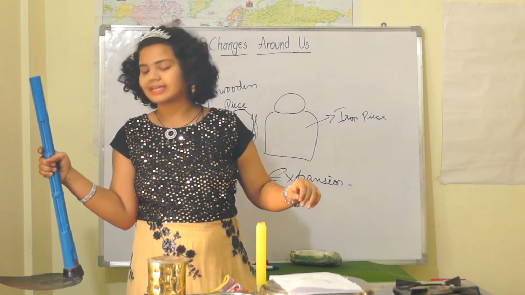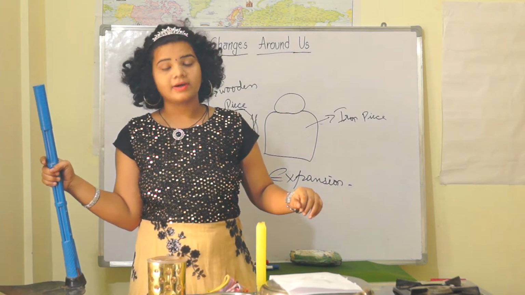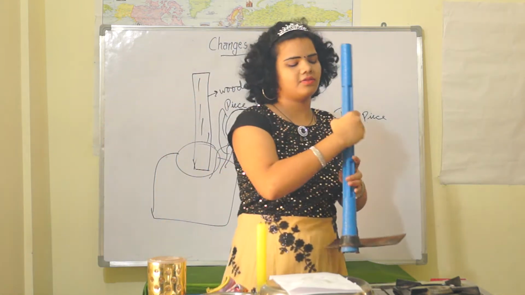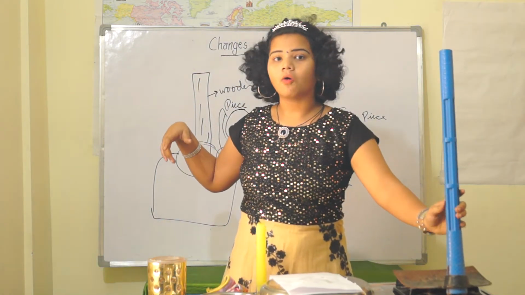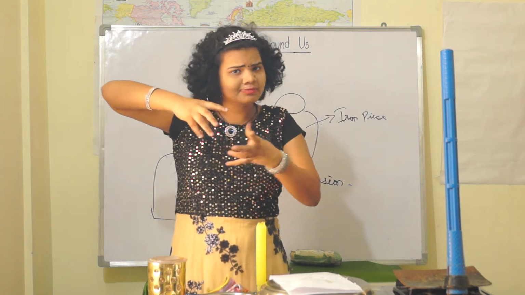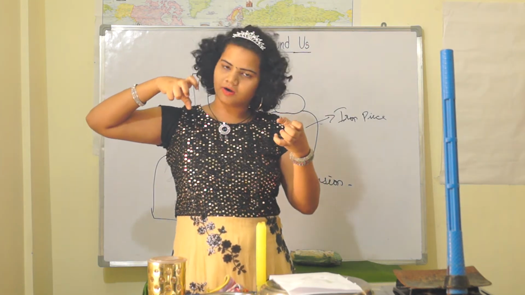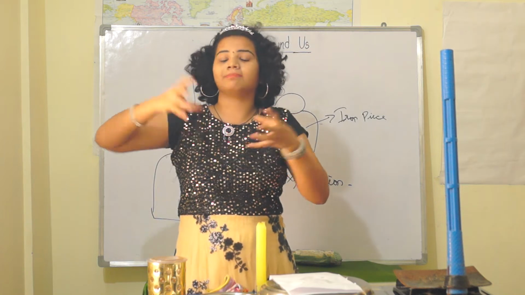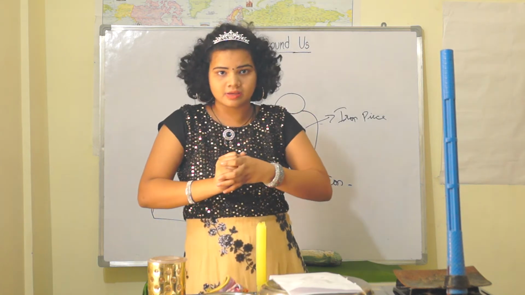But after it cools down, what happens? After the cooling down of this hoe, it contracts. Contracts means it shrinks. Okay guys, it becomes very smaller in size.